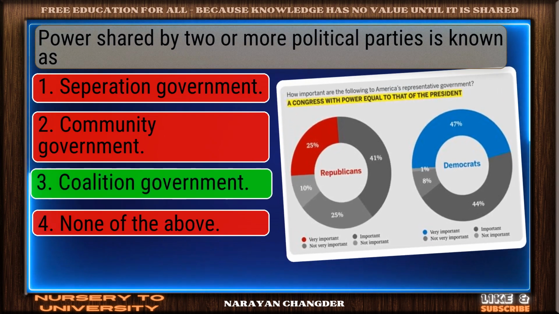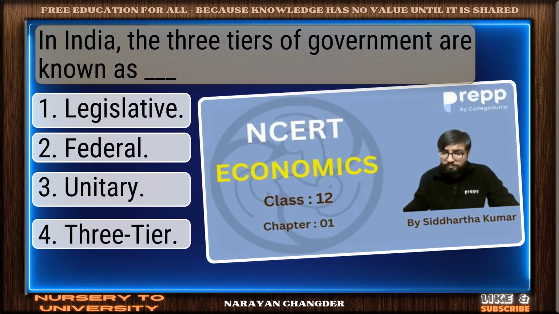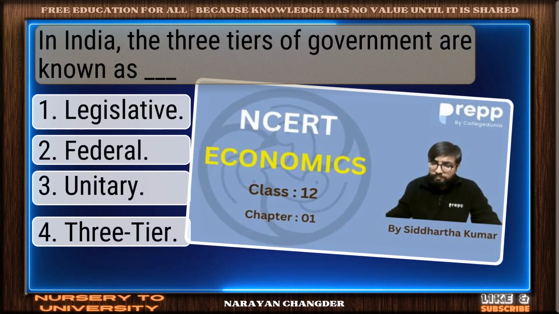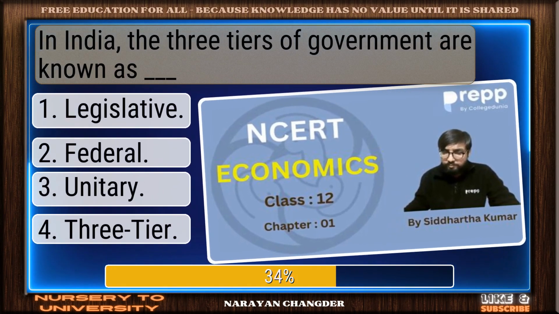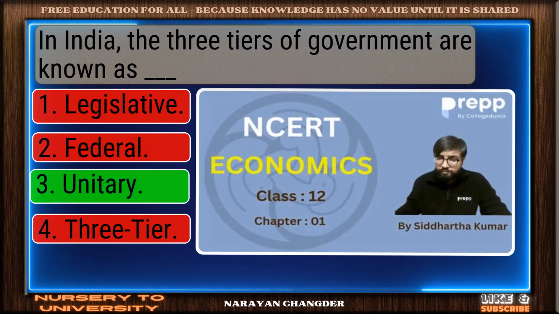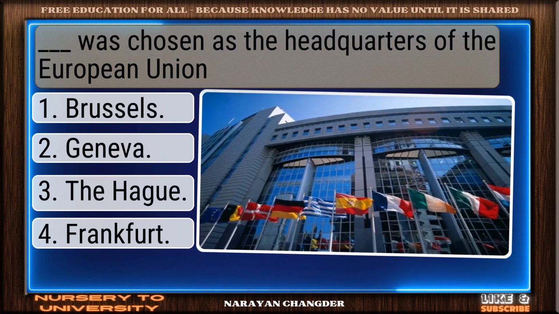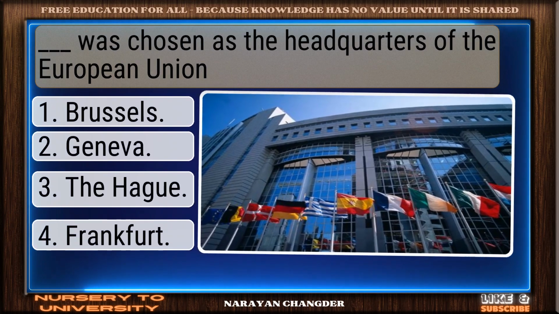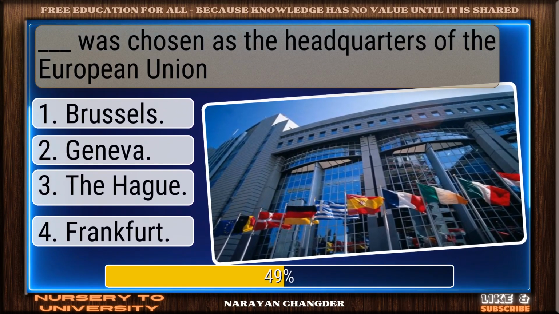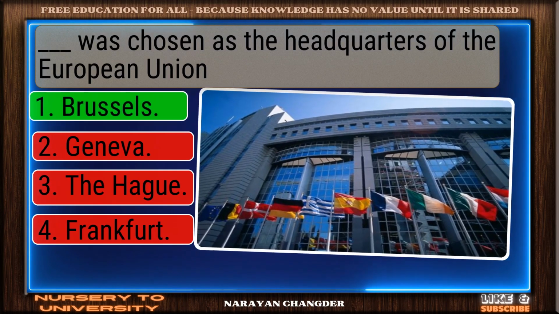Valid point. Coalition government is true. In India, the 3 tiers of government are known as Dash. Excellent choice. Unitary is right. Dash was chosen as the headquarters of the European Union. Great thinking. Brussels is right.